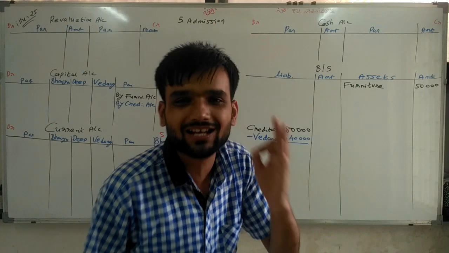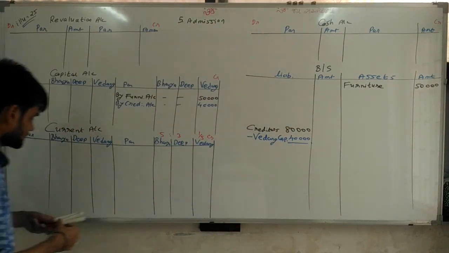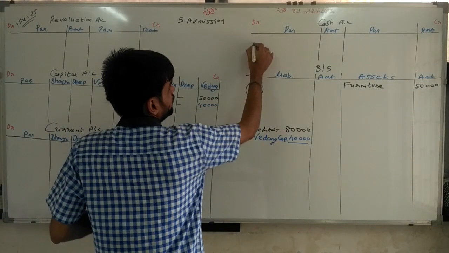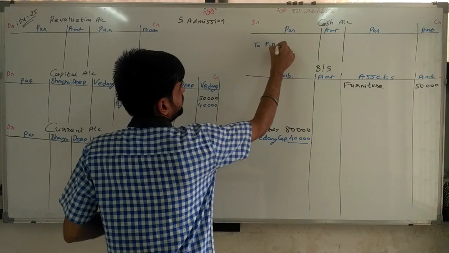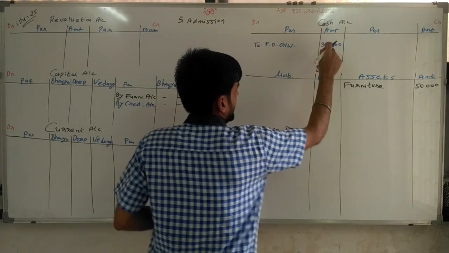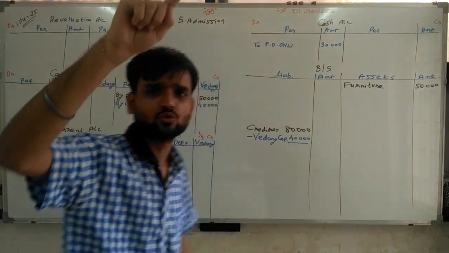Going ahead. Fourth number. Vedant will bring 30,000 in cash as goodwill. Again, sir, goodwill comes in. So cash account debited. Cash account debit to premium of goodwill account, 30,000 rupees. And this 30,000 we are distributing among the partners. But try to understand.